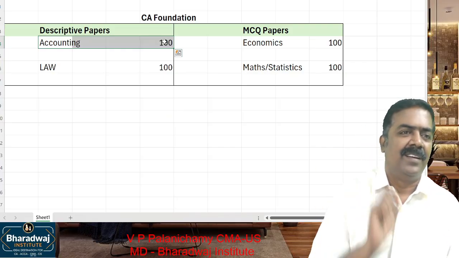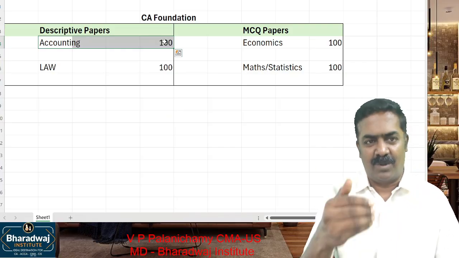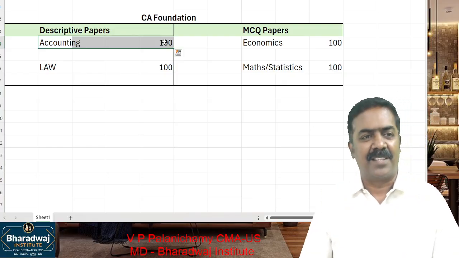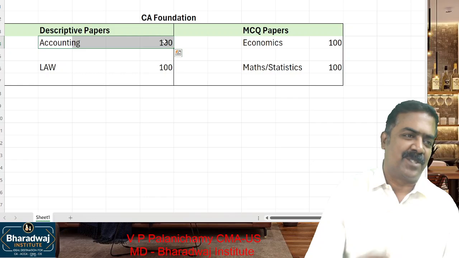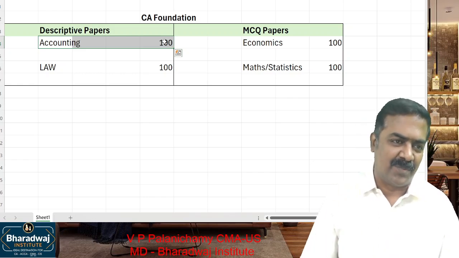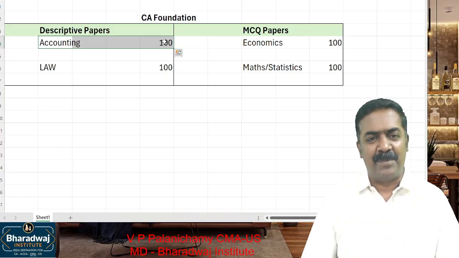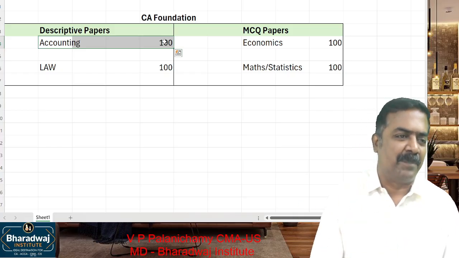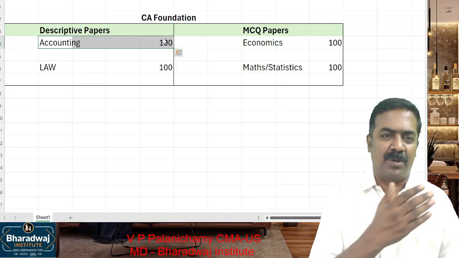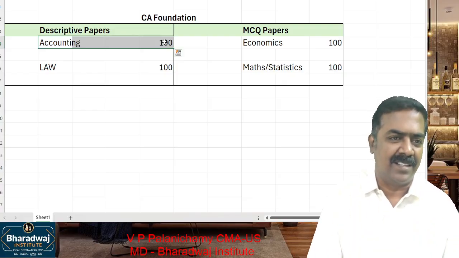Like you are given a question on BRS, work out BRS. You are given a question on rectification of errors, rectify the errors and prepare the suspense account. You are given a trial balance with adjustments, prepare which one? Final accounts of a sole trader. Incomplete information is given. From that, you try to prepare which one? A trading P&L account and balance sheet, single entry. Partnership accounts, admission, retirement, death of a partner, things like that.